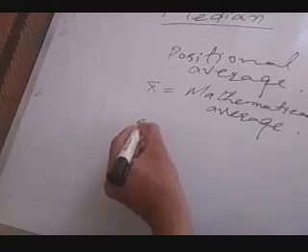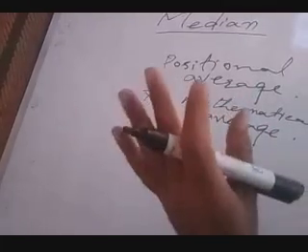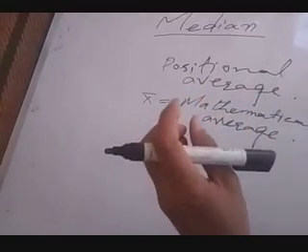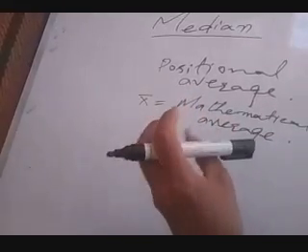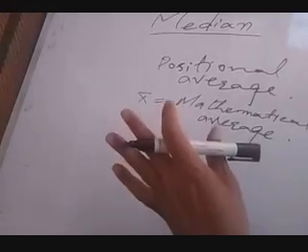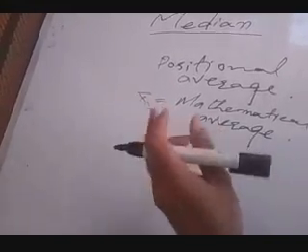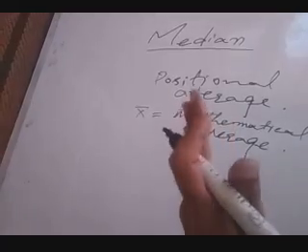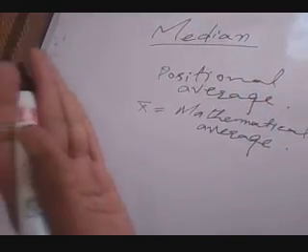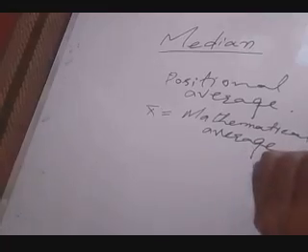When the data is arranged in order, whether ascending order or descending order, median is the most middle term of the data. That means 50% of data should lie below the median and 50% of data should lie above the median.